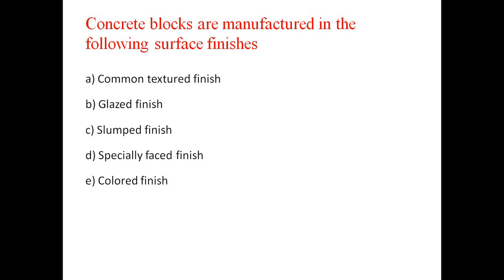This classification is done according to the surface finish only. It means the surface of the concrete which we can see in the elevation will be different for each type of concrete block. So there are some different classifications according to the surface finish. First is the common textured finish. The second classification is the glazed finish. The third classification is the slumped finish.